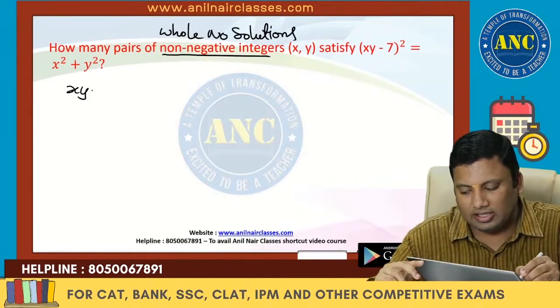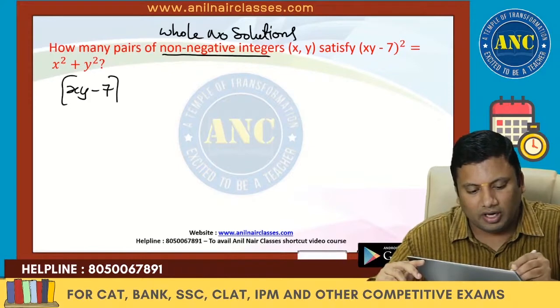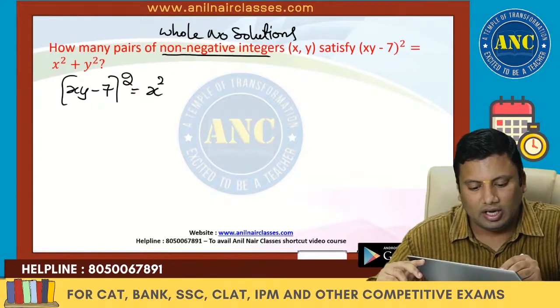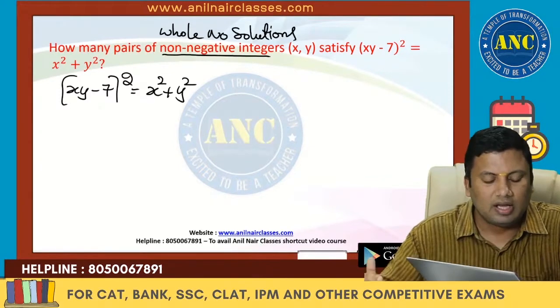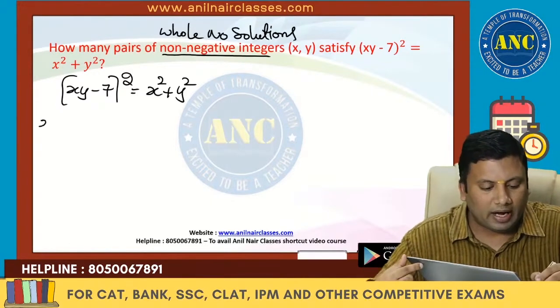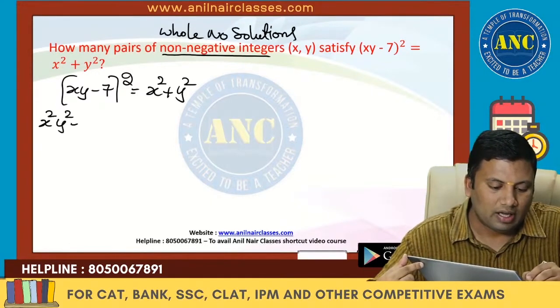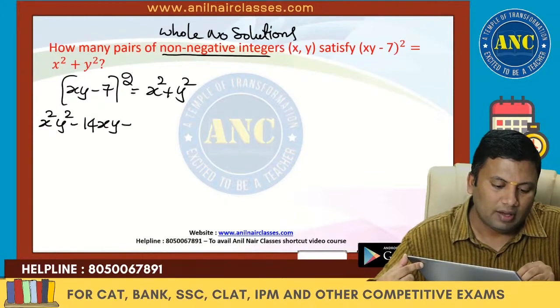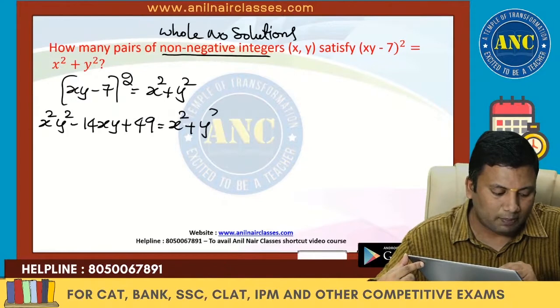Whenever you get this kind of equation, (xy minus 7) whole square is x square plus y square. Now if you observe, open the bracket: x square y square minus 14xy plus 49. It is nothing but x square plus y square.